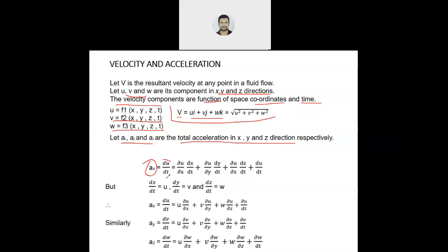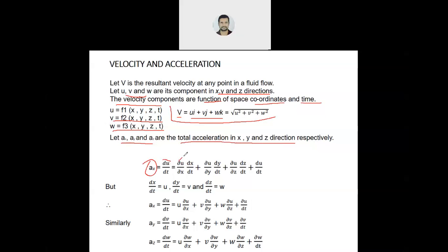So du by dt, correct? Now how to write this in terms of x, y, z and t? du by dx into dx by dt. You are multiplying and dividing by dx. Again multiply and divide with dy, multiply and divide with dz. Okay. So it will become like this.